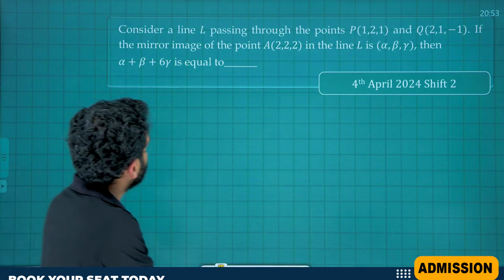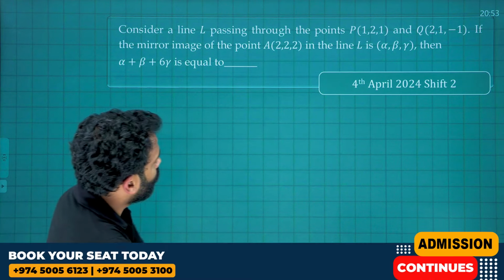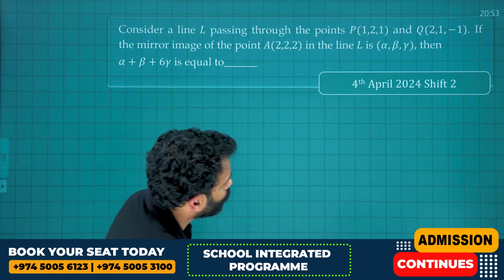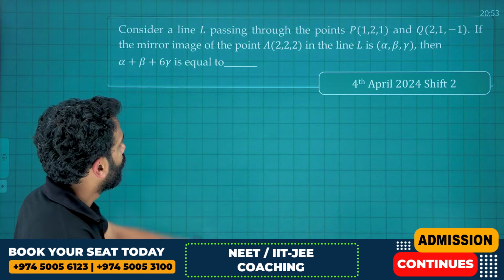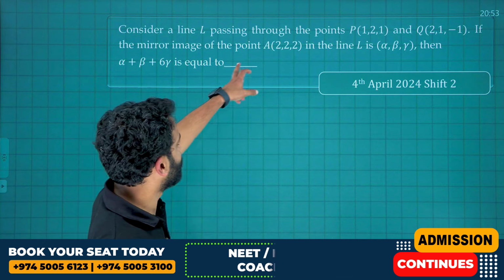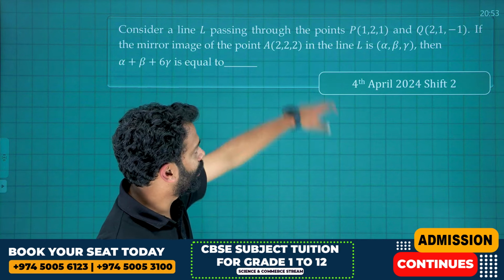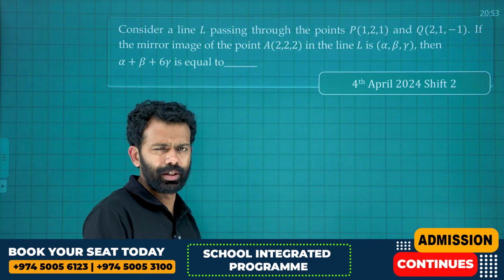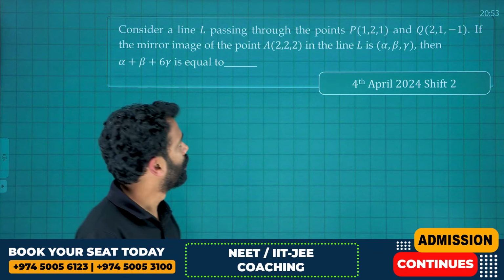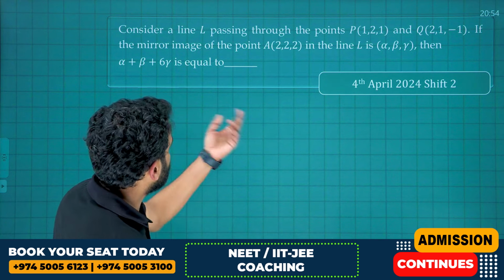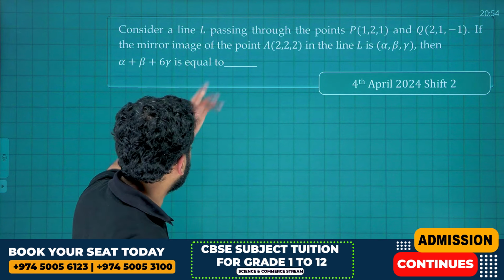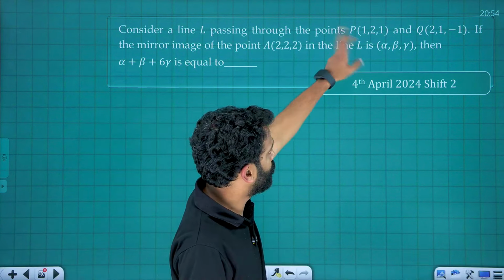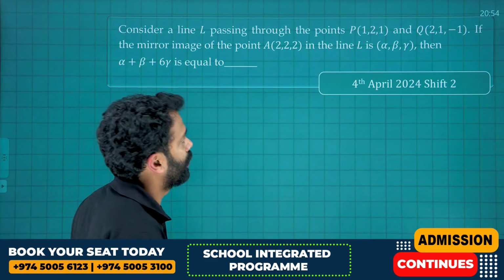Image, right? Consider a line L passing through the points P(1, 2, 1) and Q(2, 1, -1). If the mirror image of the point A(2, 2, 2) in the line L is (alpha, beta, gamma), then alpha plus beta plus 6 gamma is equal to? In short, you need to find alpha, beta, gamma. Okay, we can sort it out. A line is passing through the points P and Q. Then what is the equation of that line?